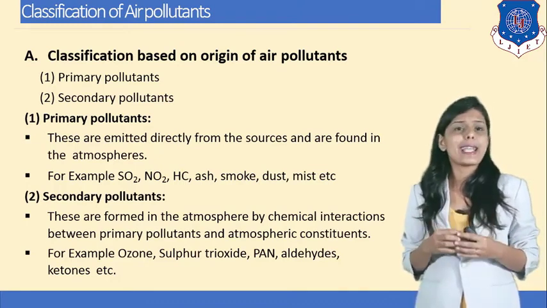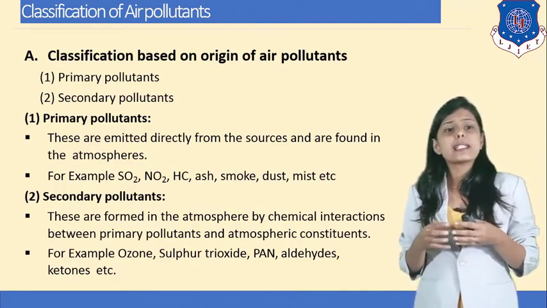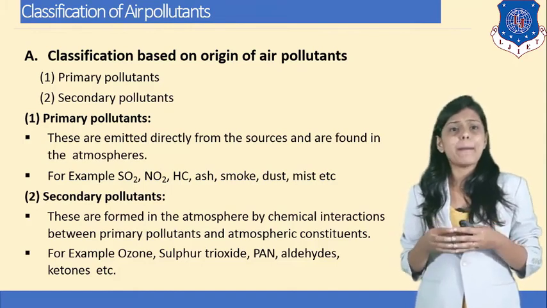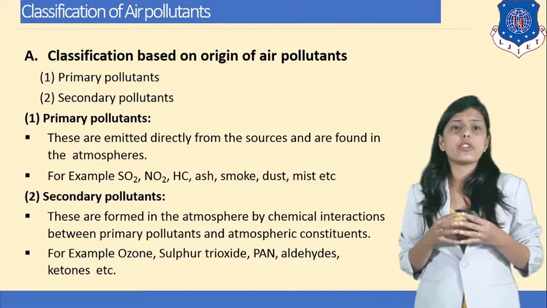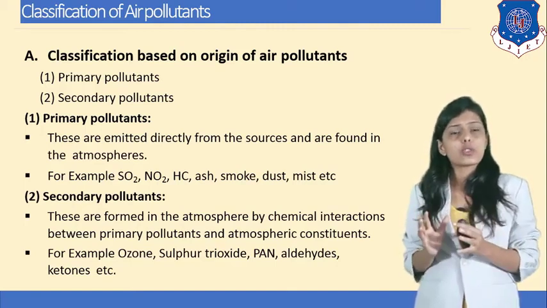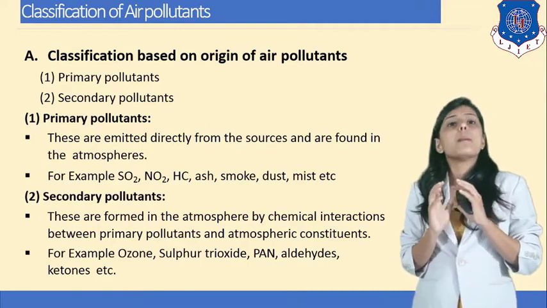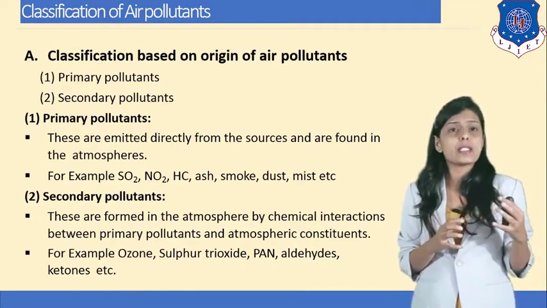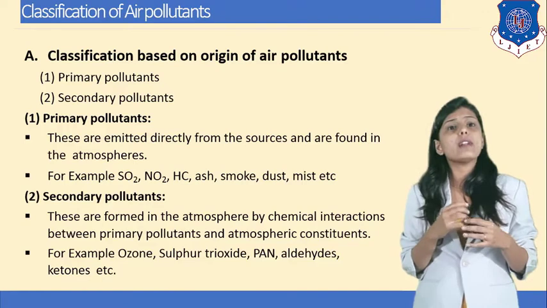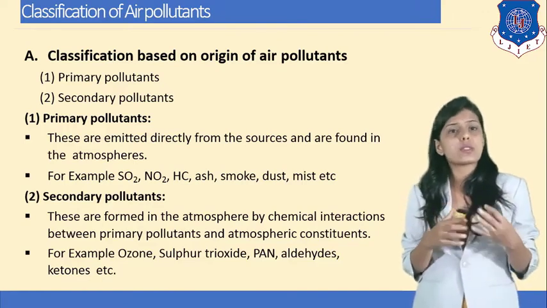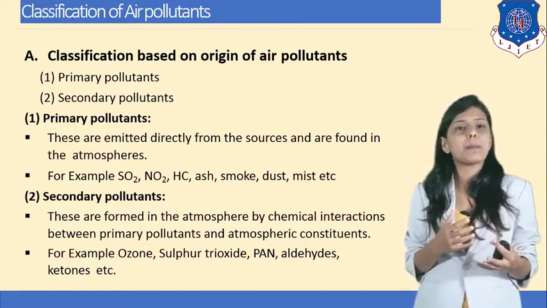Now what do you mean by secondary air pollutant? These are formed in the atmosphere by chemical interactions between primary pollutants and atmospheric constituents. So from the source, the pollutant is emitted in the form of a primary air pollutant, but it combines with other gases present in the atmosphere and again forms a pollutant. That's why they are known as secondary air pollutants.